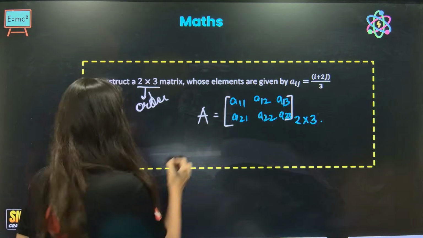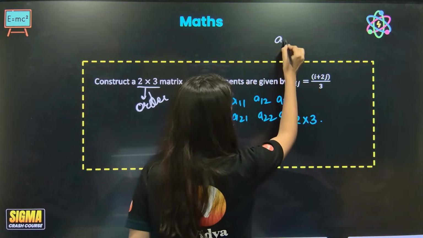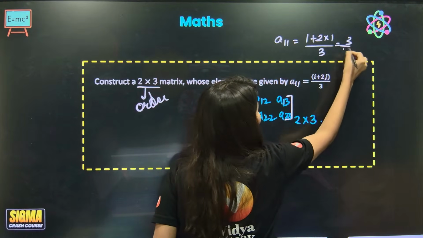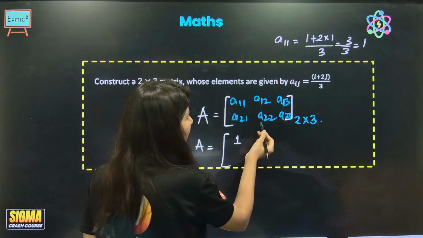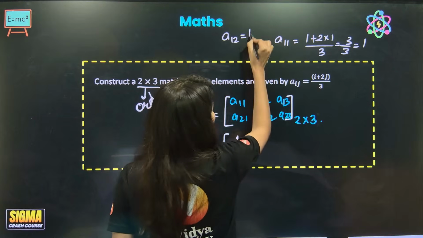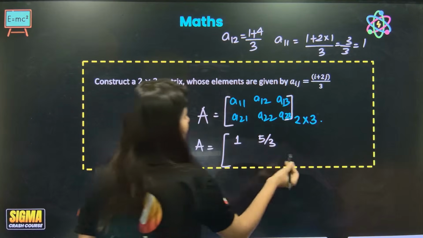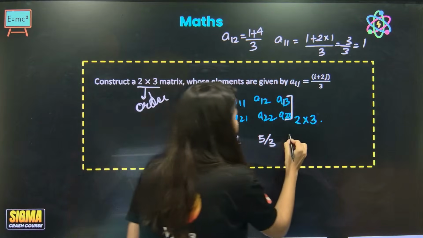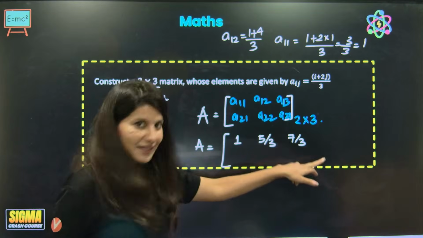Alright. Now quickly let me know, what will be A11? A11 will be 1 plus 2 into 1 by 3, so 3 by 3, that is 1. A12, what is A12? A12 is going to be 1 plus 2 twos are 4 by 3, so 5 by 3. What about A13? Now 1 plus 6, 7 by 3. So basically 3 by 3, 5 by 3, 7 by 3.